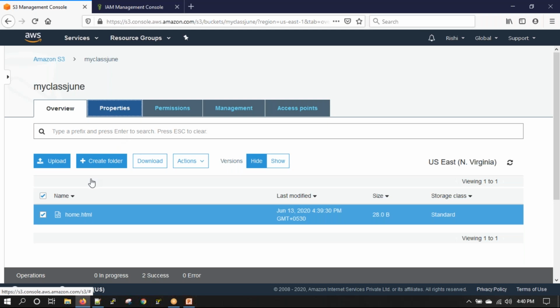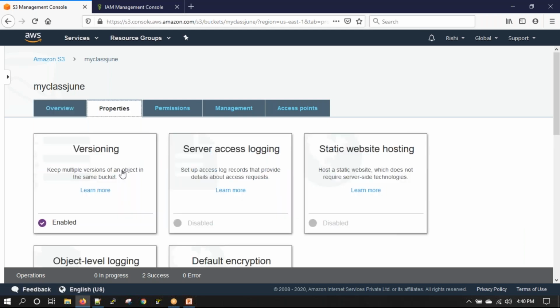So this is versioning. Versioning is enabled if you want to keep all the versions of the objects that you ever create.